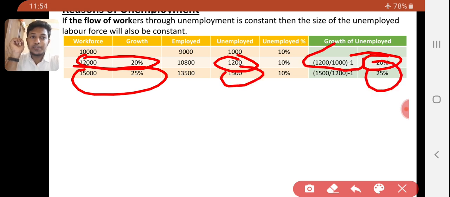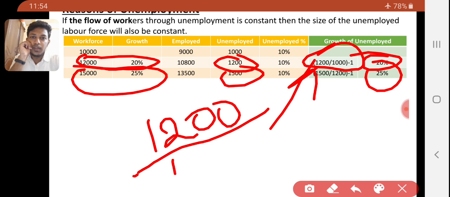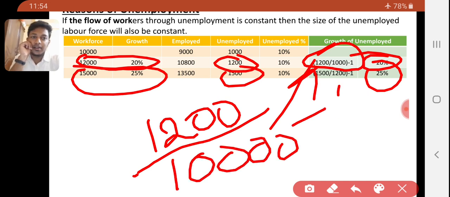This is a simplified formula. 1,200, it means what we reached, then divided by the previous value, and minus 1, it will give the 20% as the result.